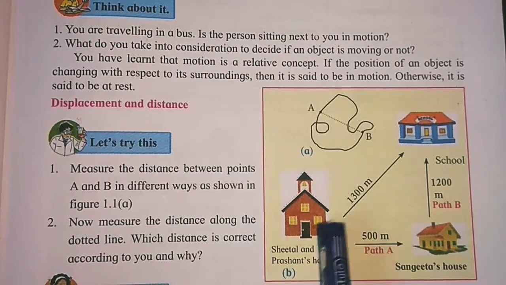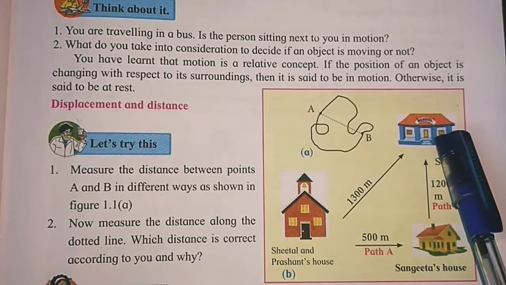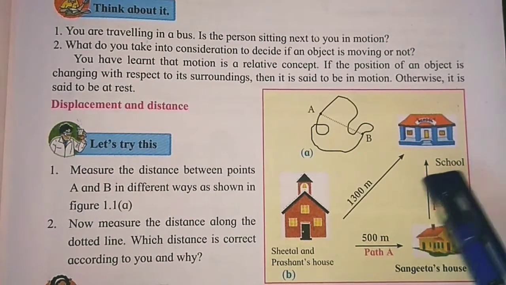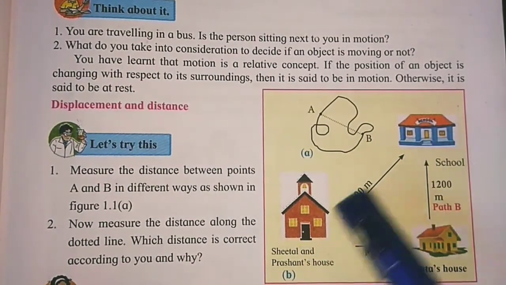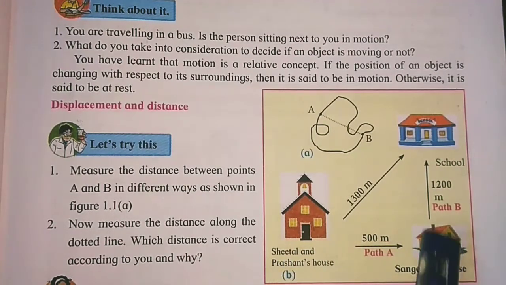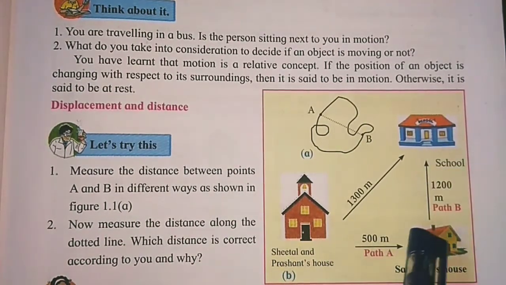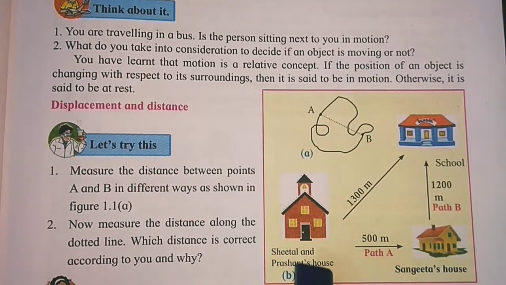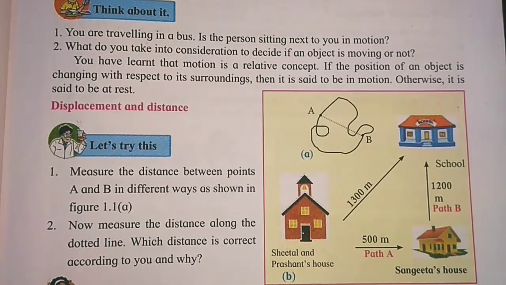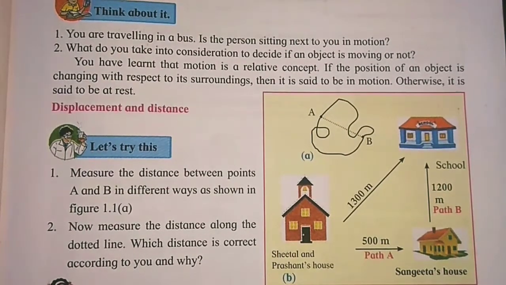Prashant is going directly to the school, so this is displacement, and Sheetal covers the distance, because displacement is the shortest distance between the two places. Sheetal is not covering the shorter distance but more. Sheetal to Sangeeta's house is 500 meters, and from Sangeeta's house to school is 1200 meters. So let us calculate the speed and velocity.